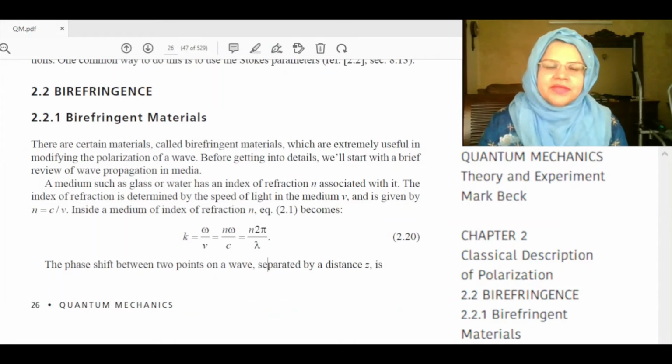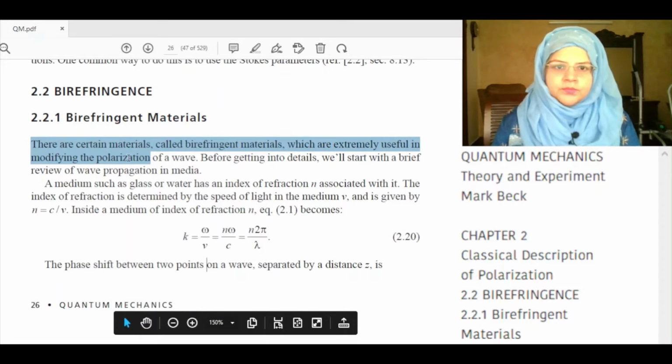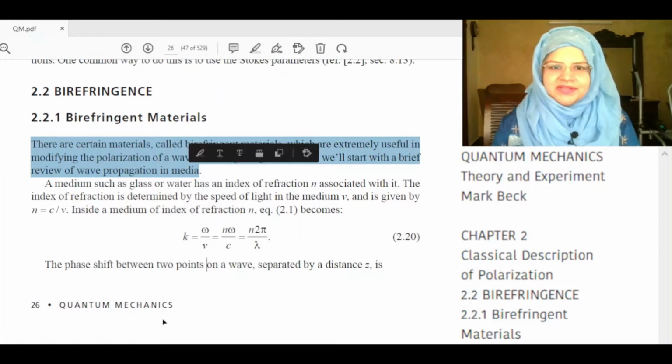Assalamu alaikum. Today we will do section 2.2.1 Birefringent Materials from the book Quantum Mechanics by Beck. There are certain materials called birefringent materials which are extremely useful in modifying the polarization of a wave. Before getting into details, we'll start with a brief review of wave propagation in media.